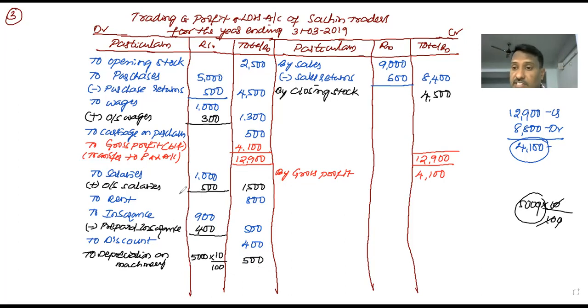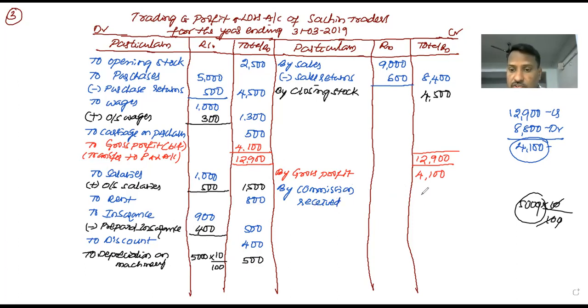Salaries plus outstanding salaries, to rent, to insurance, from this insurance minus the prepaid insurance, to discount, and the last one, depreciation on machinery. Credit side, one of the incomes is there, by commission. Sorry, commission received is one of the incomes on the credit side of the trial balance.